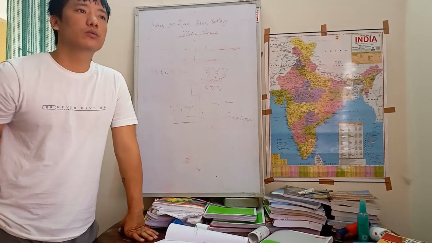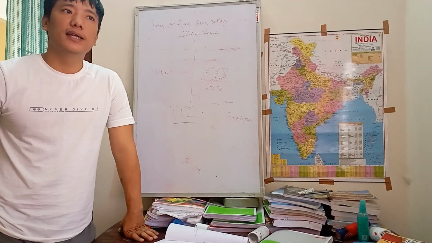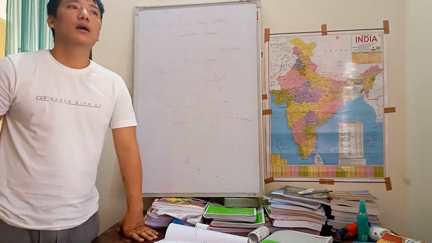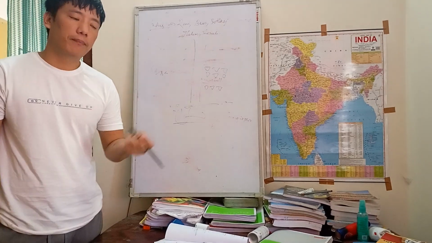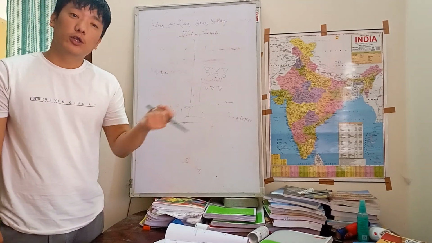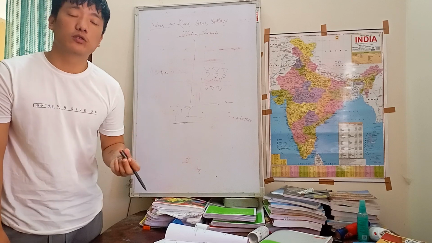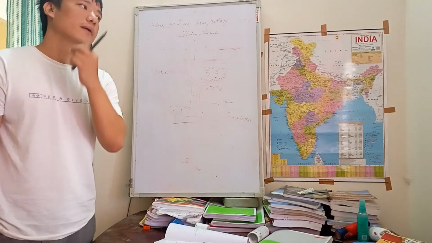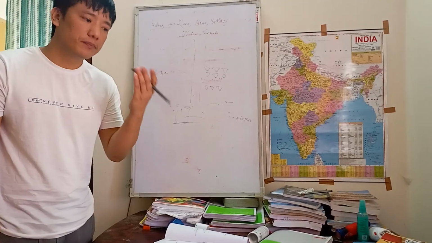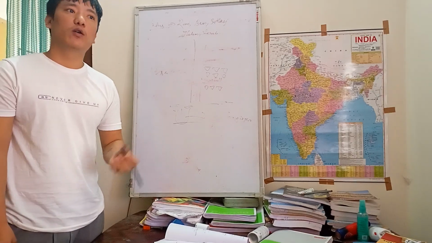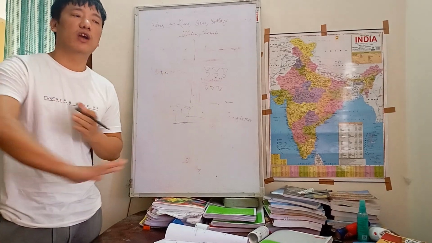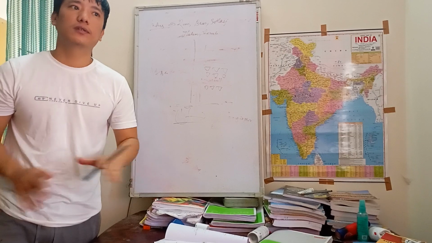The next thing we need to remember regarding the Indus Valley civilization is some important cities. Mohenjo-daro is also known as Mound of Death. Harappa is known as City of Granary. Why? Because in Harappa we have seen there are 5 small granaries.